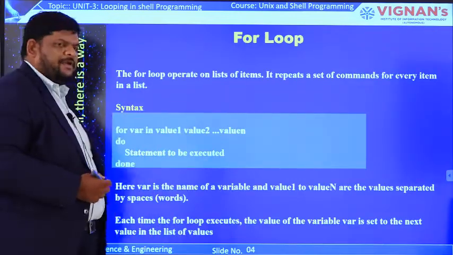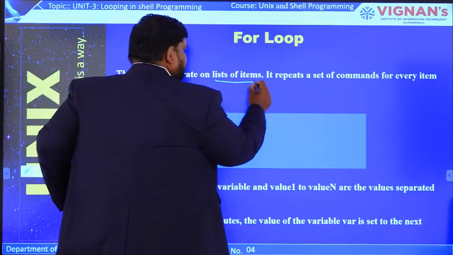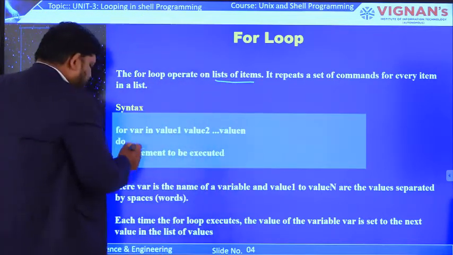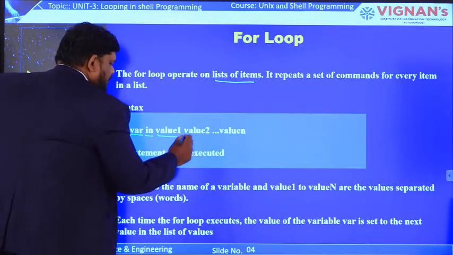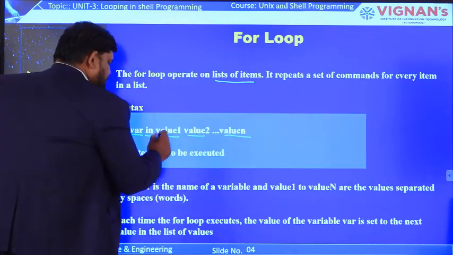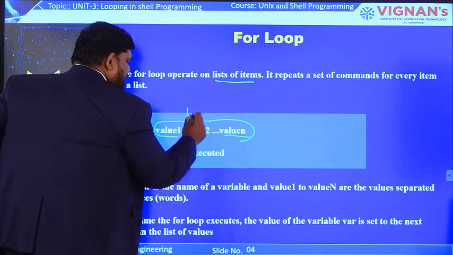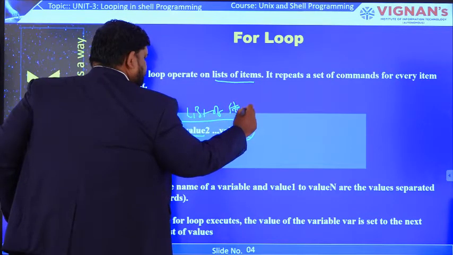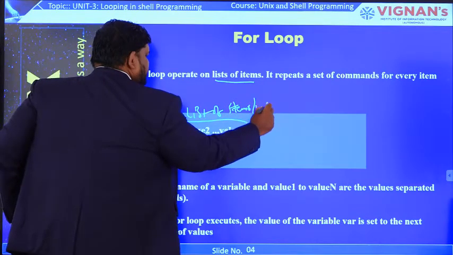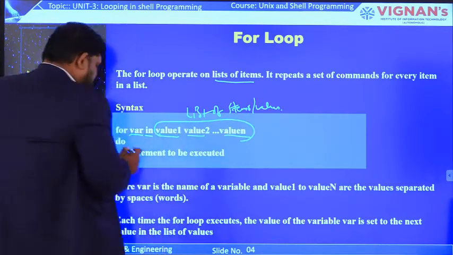The for loop operates on a list of items. The syntax is: for variable in value1, value2 and so on up to value n. This is the list of values or list of items. Next, do.